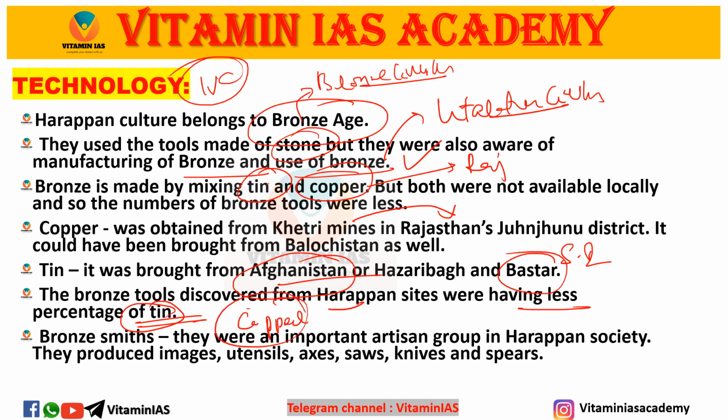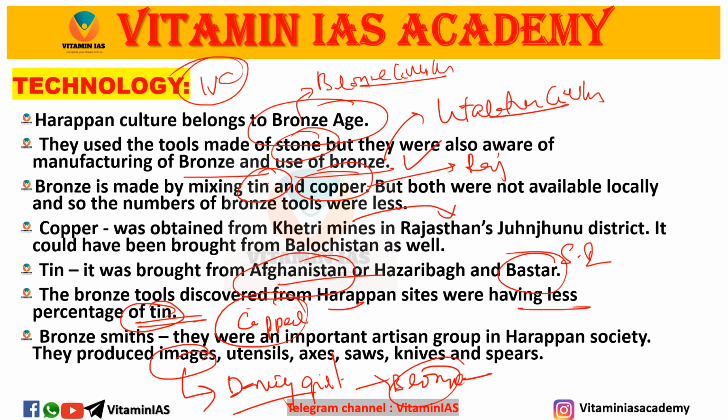The bronze smiths were an important artisan group of Harappan society. They produced images, utensils, axes, saws, knives, and spears. Images you already know: the bronze image, the dancing girl, is famous. If anyone asks what the main idol you can recall is, it is the dancing girl. It was made with bronze.